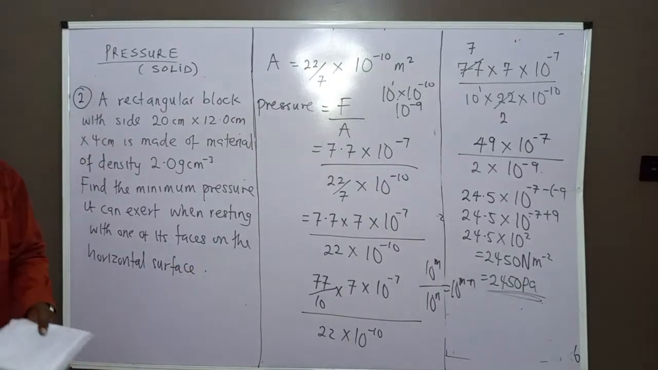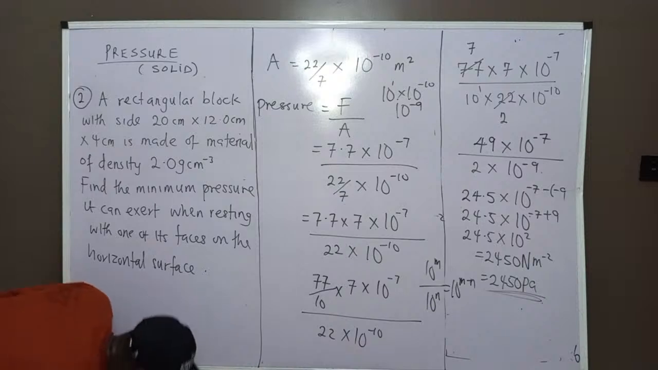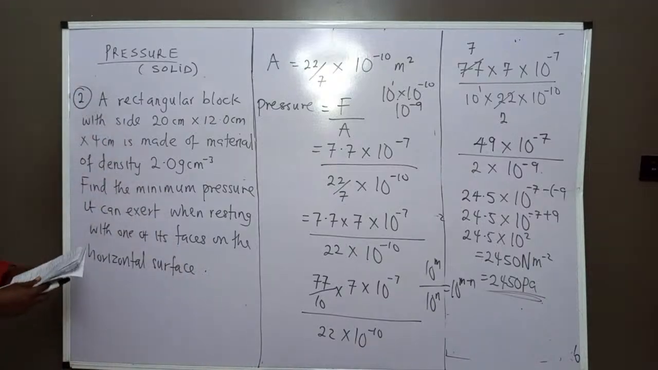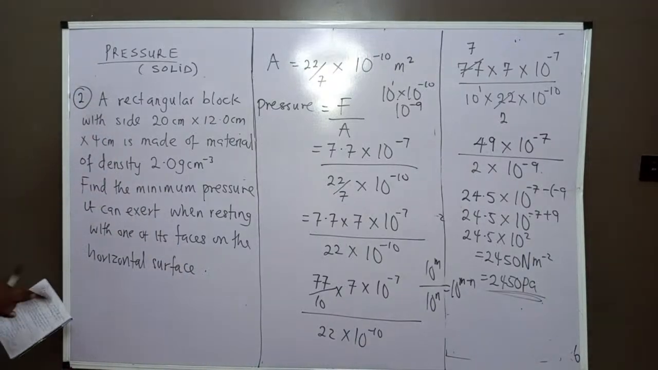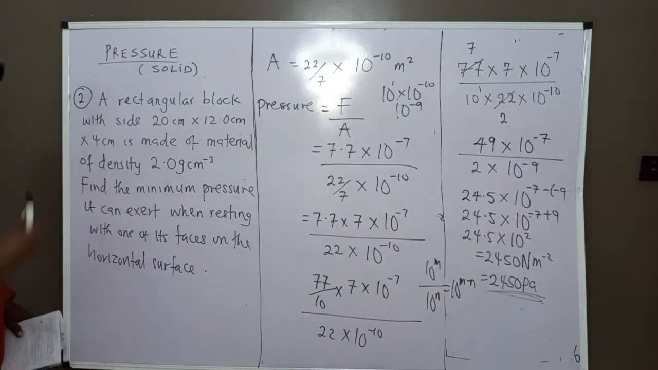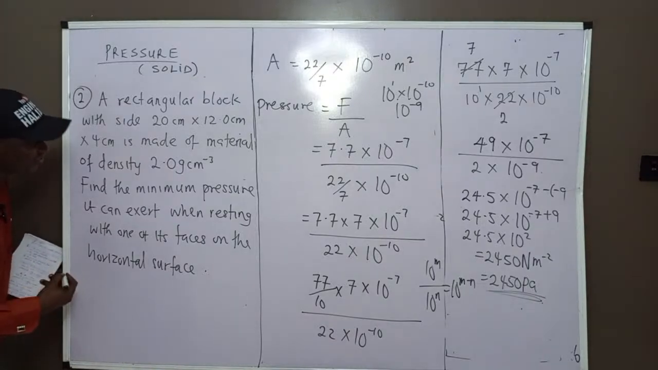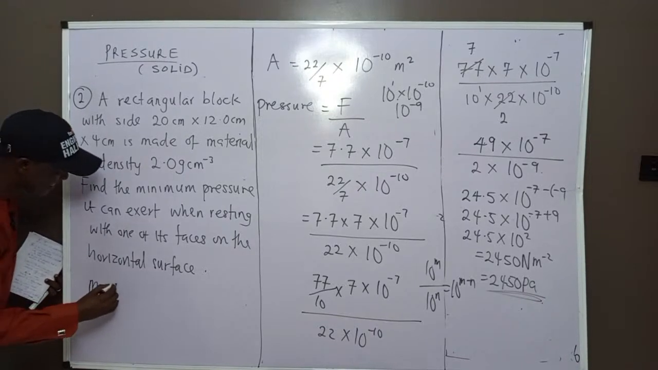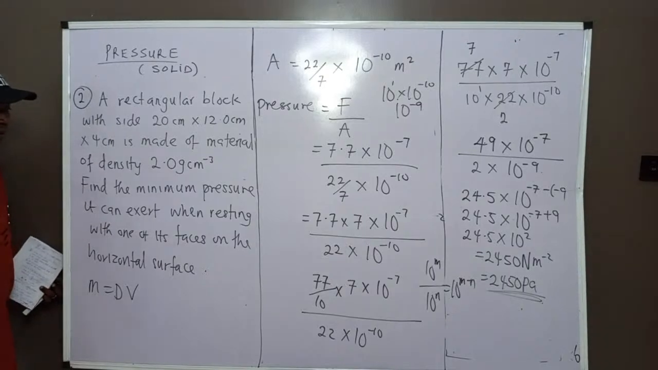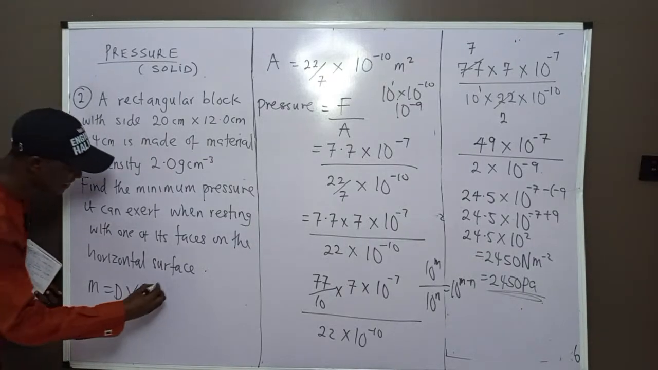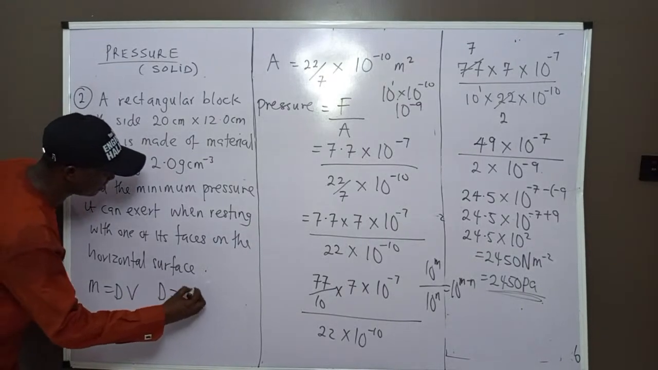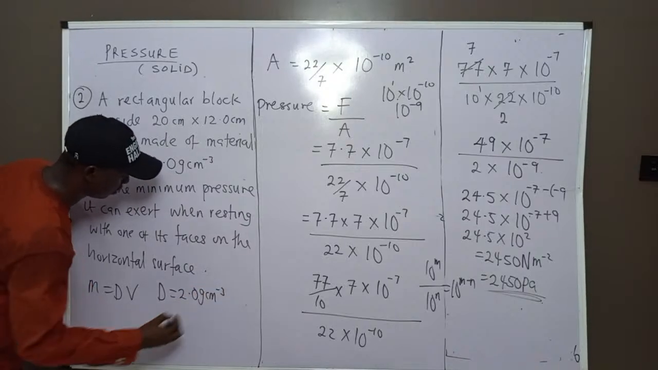Now, what are the possible faces we can have? Listen, and this is so good. It's a rectangular block, so there are possible areas this rectangular block can produce. But first, let us look at the mass. Let's calculate for the mass first. And how do we calculate for mass? Mass is equal to density times volume. Density is given to us as 2.0 gram per centimeter cube.